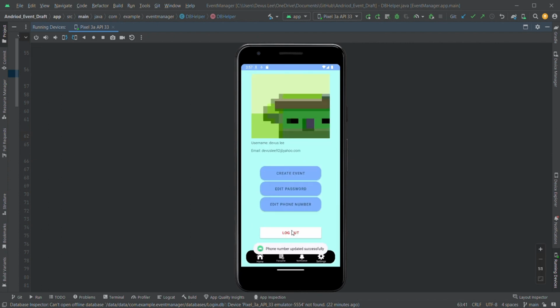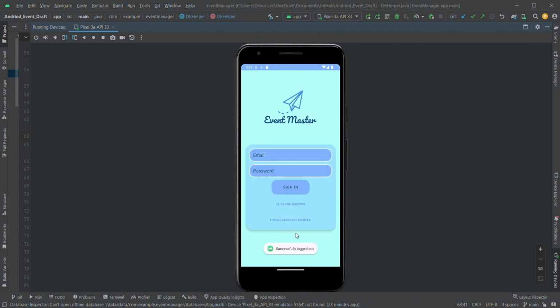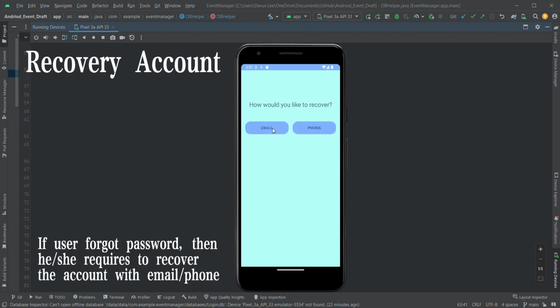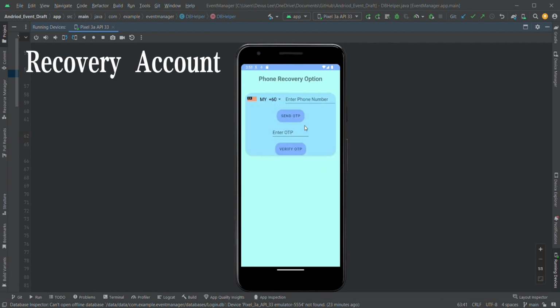that. Correct. So now we log out. So we'll now prove that the phone number has changed. The only way of doing that is using the forget account feature. So first, we can forget by email and forget by phone. We'll try phone first. So let's try it.